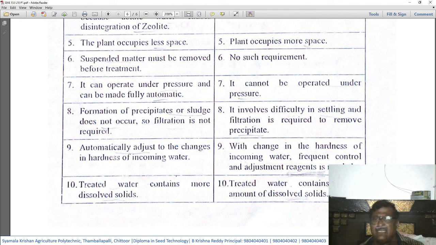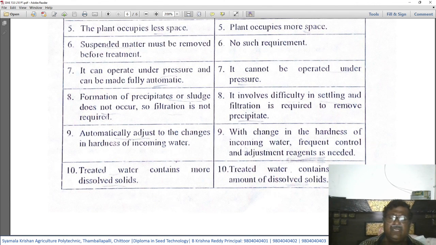That is, the quantity of the chemical used to reduce the hardness will vary depending upon the hardness of the water. Finally, 10th difference, treated water contains more dissolved solids in the zeolite method, whereas treated water contains a lesser amount of dissolved solids in the lime soda method.